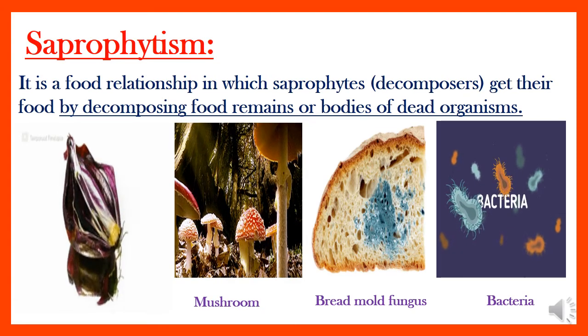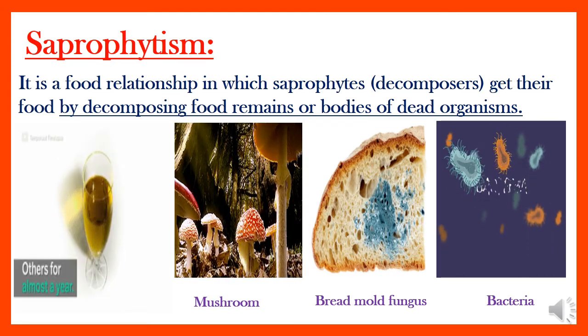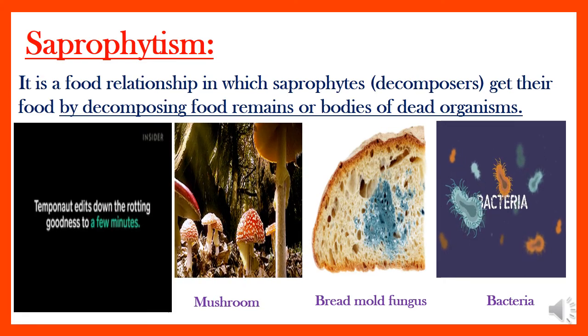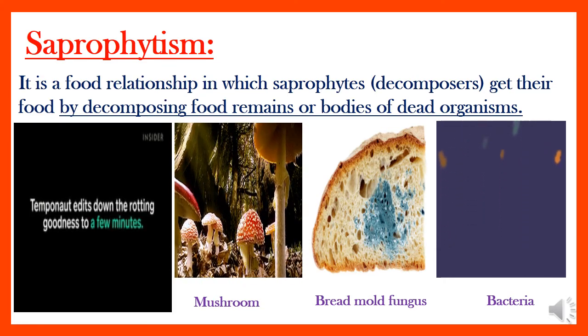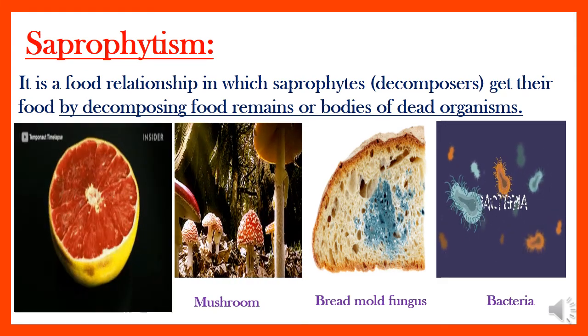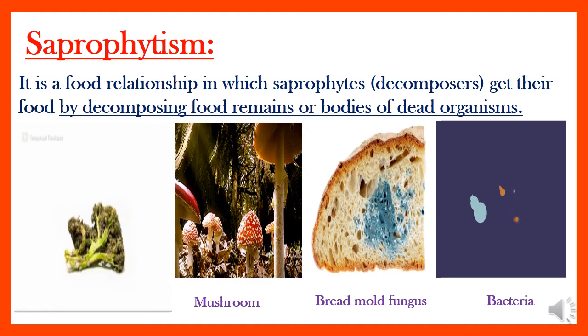You know, guys, that after death the dead bodies disappear after a certain time, right? That's because there is a type of living organism known as decomposers, such as bacteria. They feed on dead bodies.